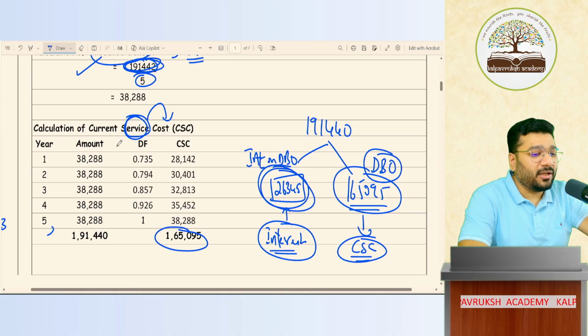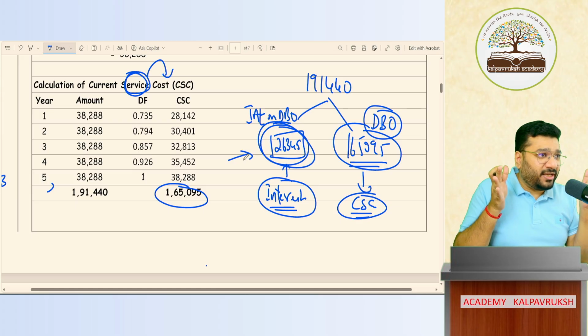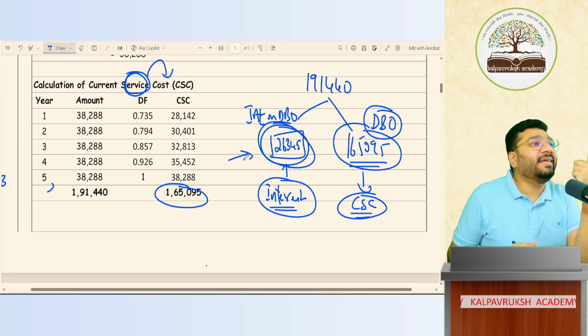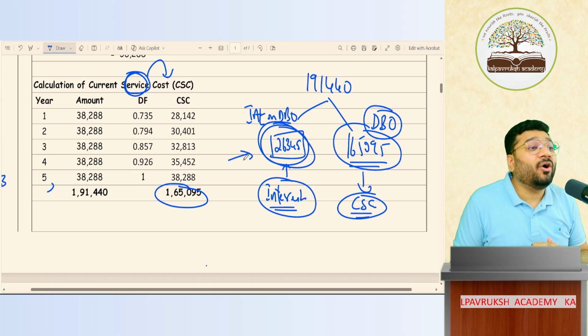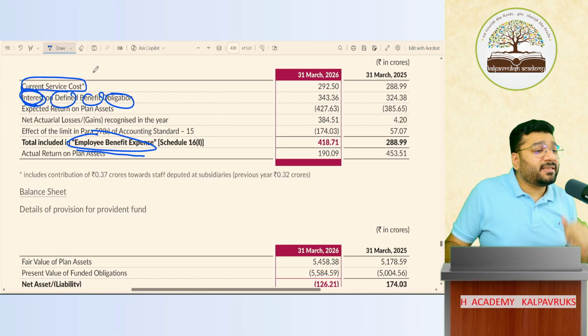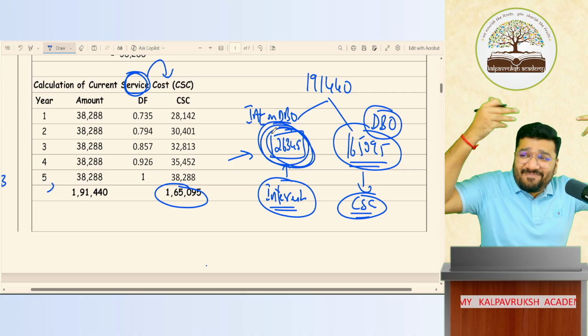Anyways, are you clear with this now? This 26,345 is the inflation interest for the entire 5 years. I want to know per year. Okay, not okay? Because every year you're supposed to record the interest, boss. Every year I have to know the interest, no? So what will you say? Very simple, sir, 26,345 divided by 5.